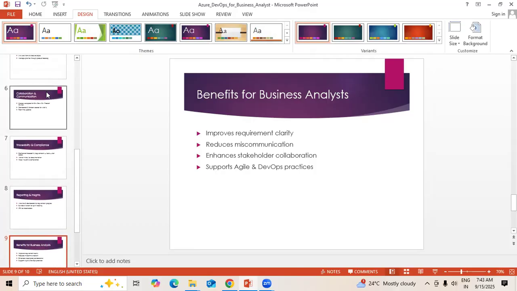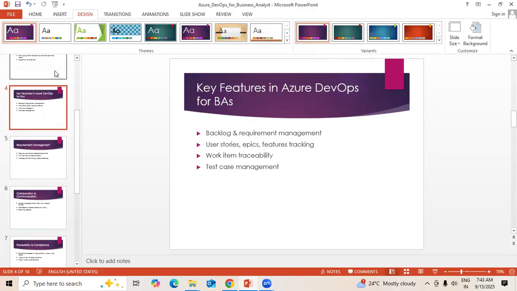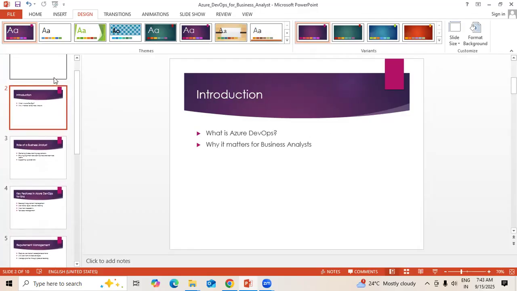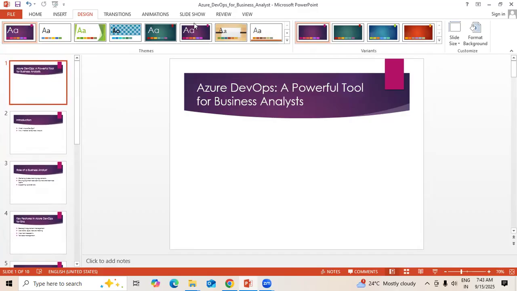So this is the overall understanding, as a BA, when we are working on Azure DevOps. We should be knowledgeable about it, apart from any other tools, because when working in a DevOps environment, this is one of the important tools.